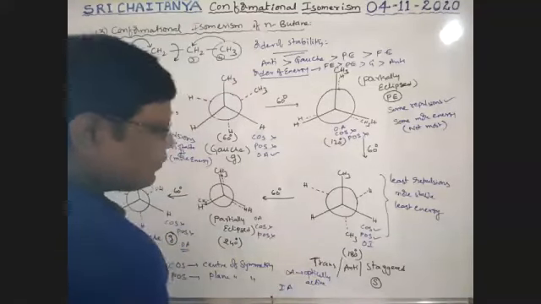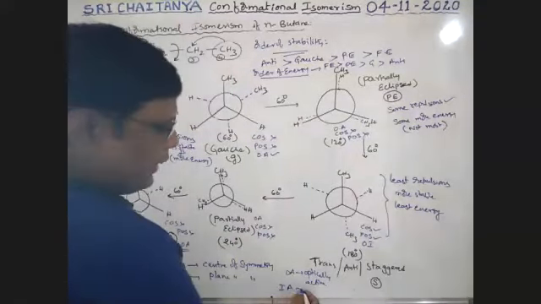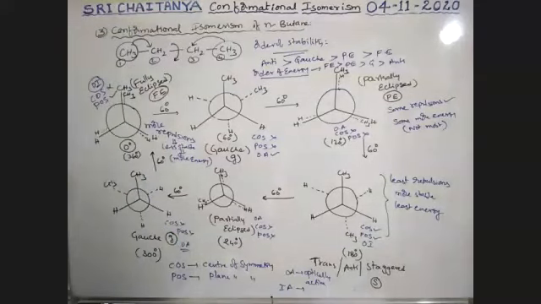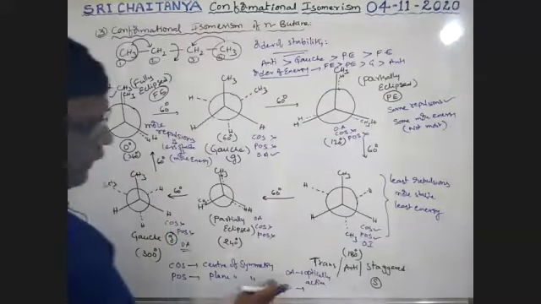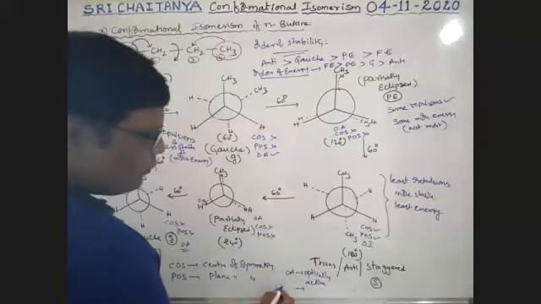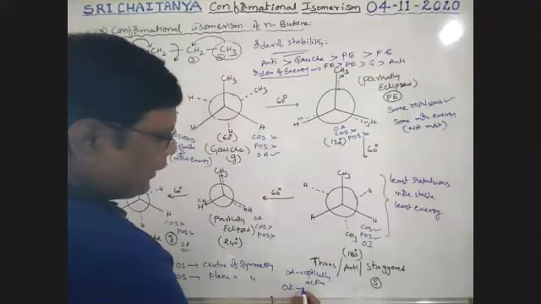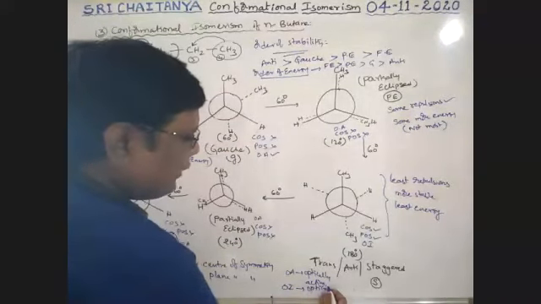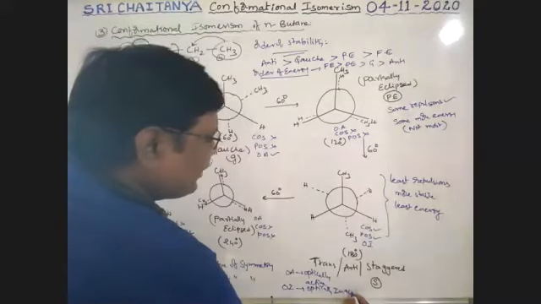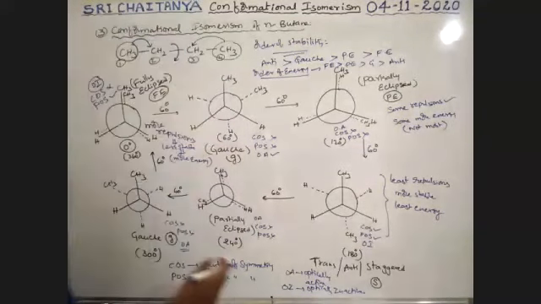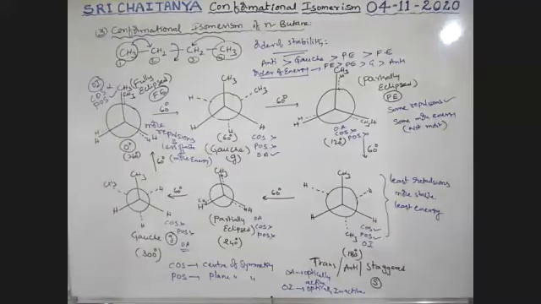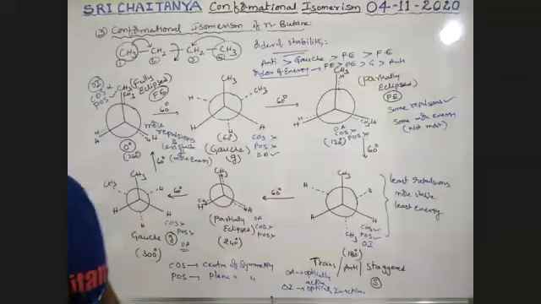IA means optically inactive, or OI, optically inactive. So please be conscious. These are very, very important.